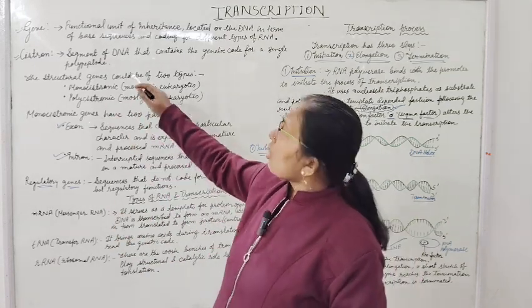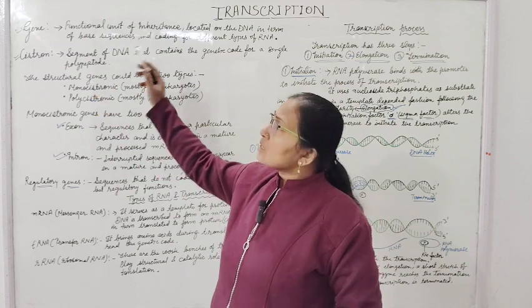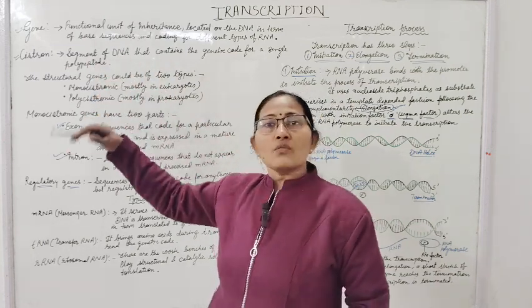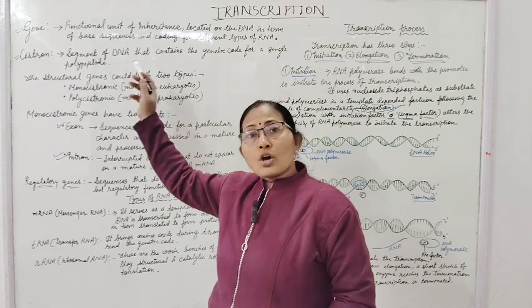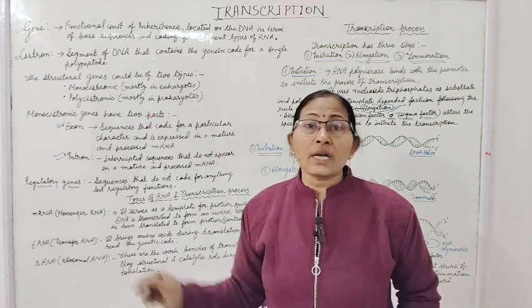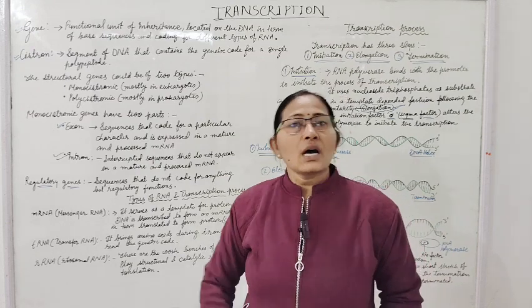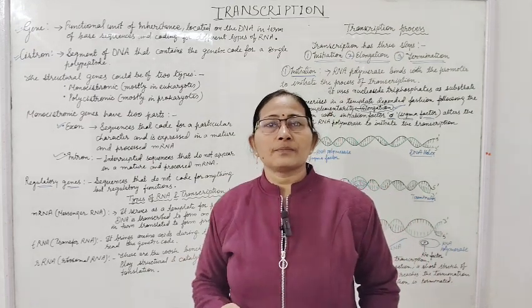So a sequence of bases forms the gene, and what will a cistron be? A segment of the DNA which contains the genetic code to make a polypeptide, a single polypeptide.